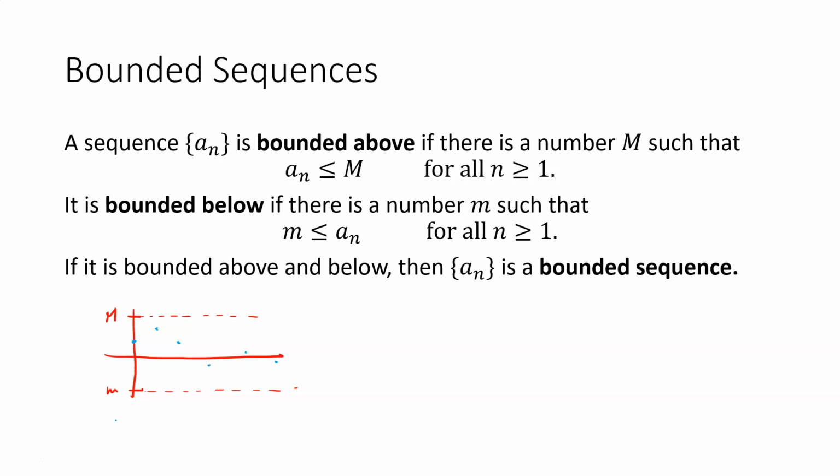So if the terms are always between big M and little m, so in other words a_n is between them, then we say the sequence is bounded.